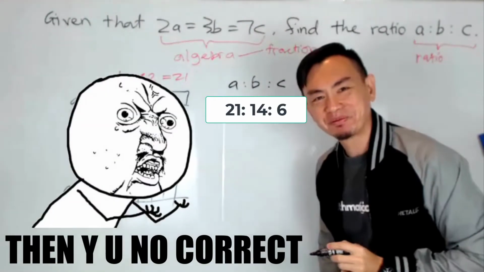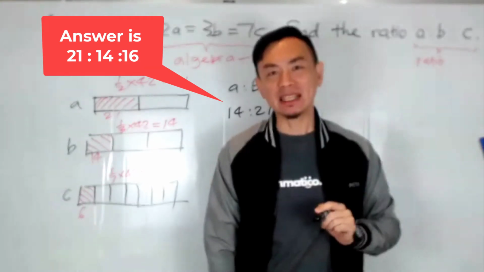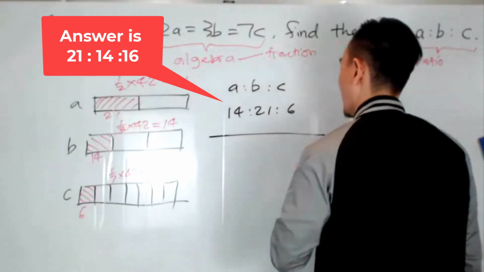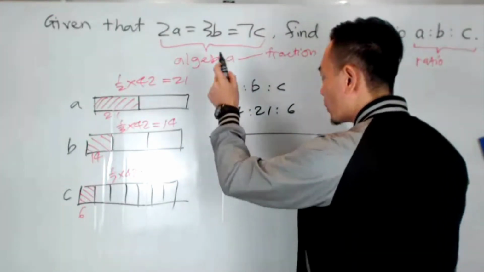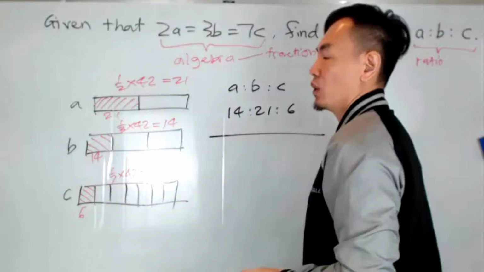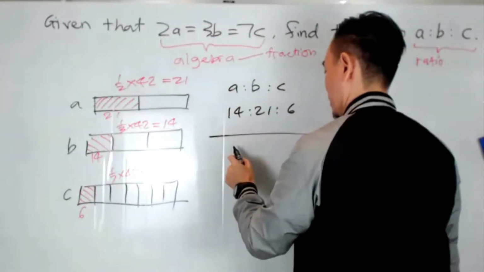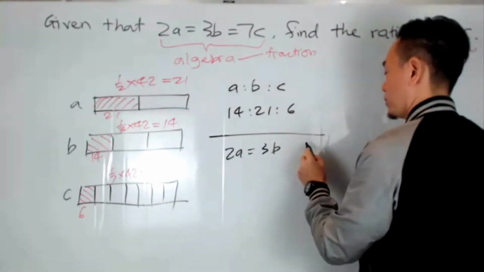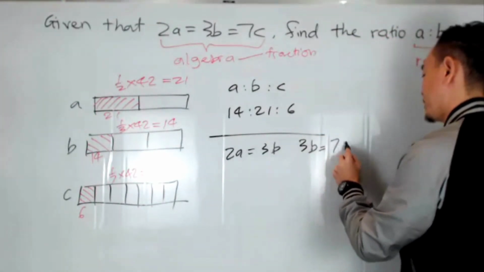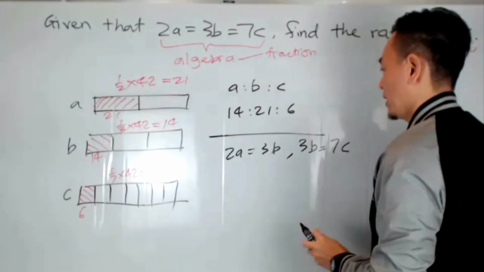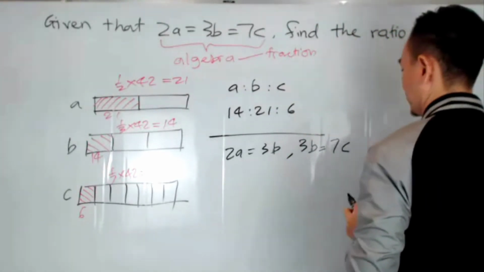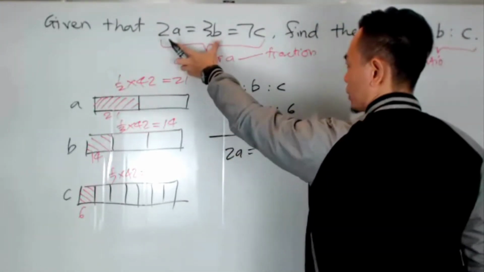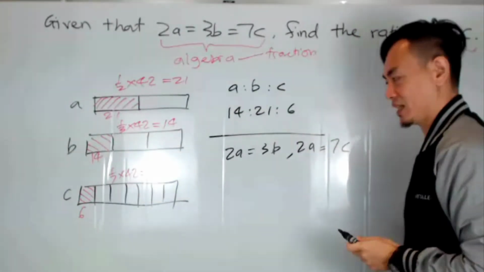Alright, quite easily done. The second way to do it would be the algebra way. If you want to do it by algebra, that works as well. Okay, and we see that 2a is equal to 3b is equal to 7c. We can break this up into 2 equations. We have 2a is equal to 3b, and 2a is also equal to 7c, right?